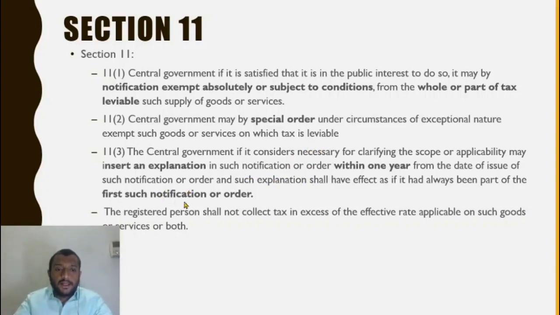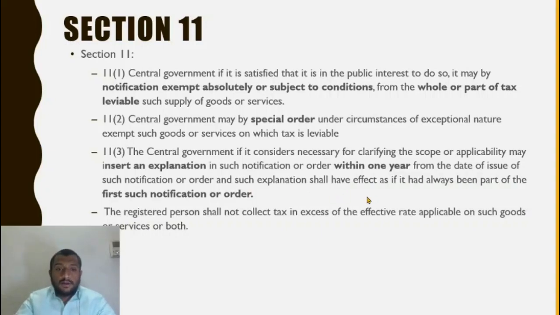Understood? And also the clarification is also in such a way that it is said to be clarified from the date of issue of the initial exemption notification. The clarification will not be applicable from the date of issue of clarification, but right from the first day on which the exemption notification has been issued. But the clarification or explanation has to be inserted within 1 year from the date of issue of notification or order.